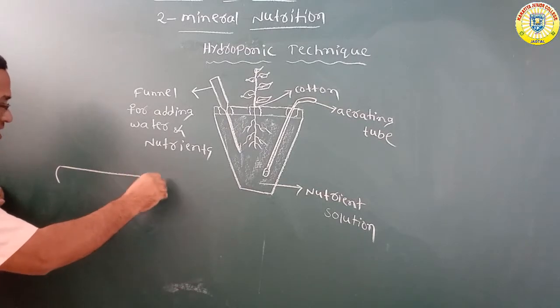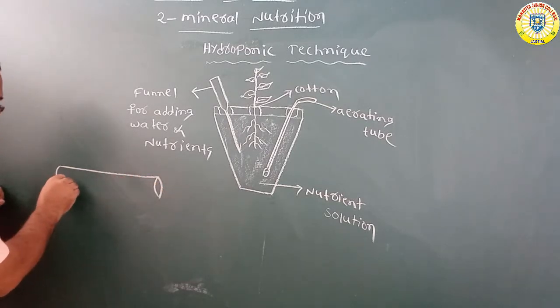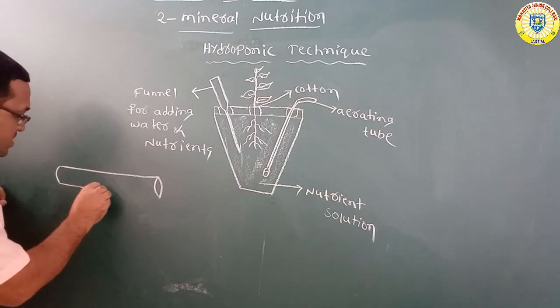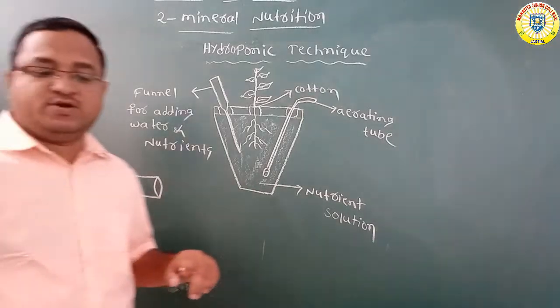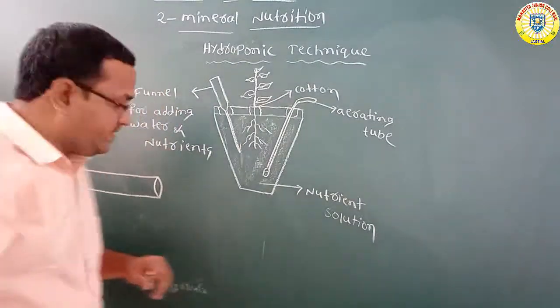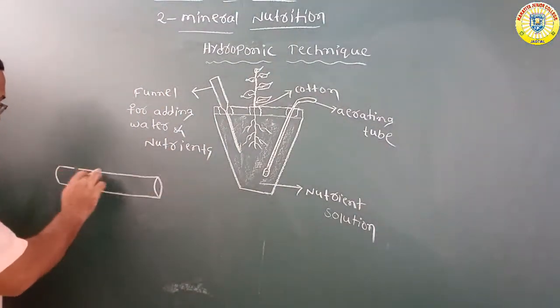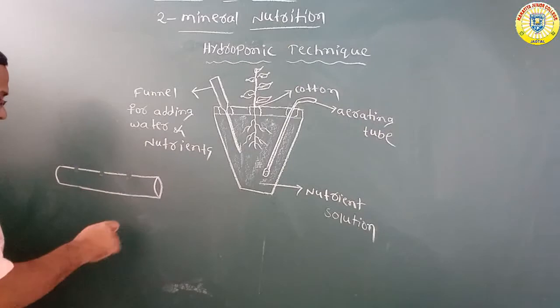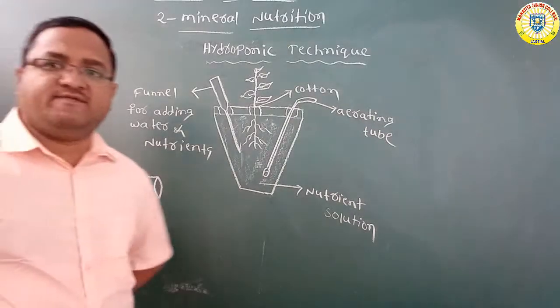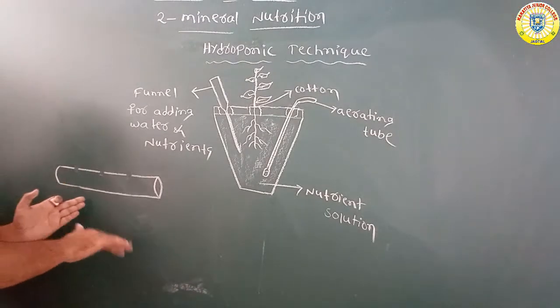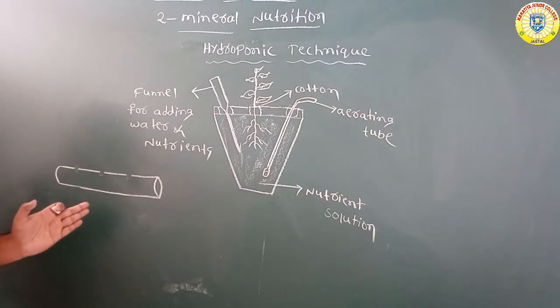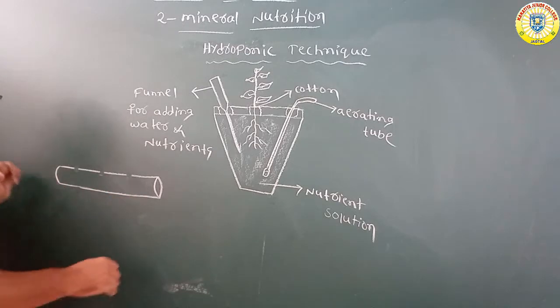A pump is there. The plants are growing in tubes which are kept in slightly sloped conditions. Here you can see.